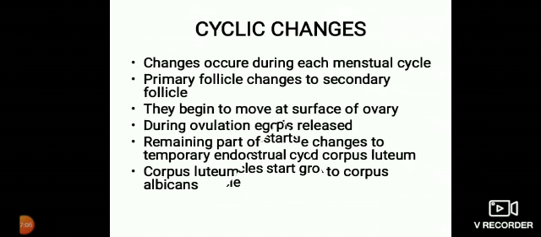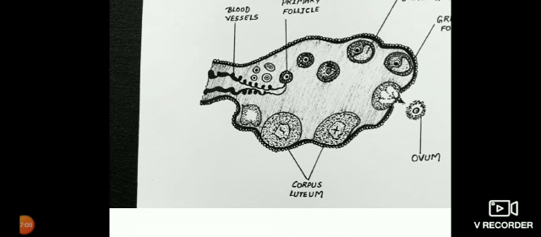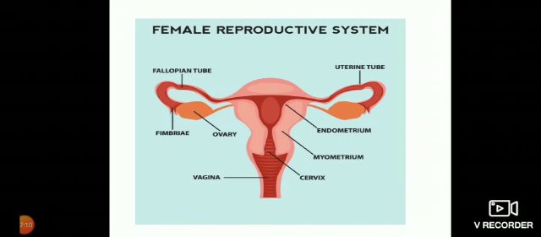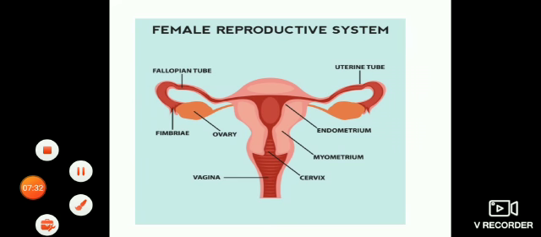So ultimately, what is the female system? The female system consists of a pair of ovaries, horizontal fallopian tubes, and a single uterus. Uterus has 3 parts: fundus, body and cervix, and then the vaginal tube. Parts of the fallopian tube are like ampulla, fimbriae. The fertilization occurs in the